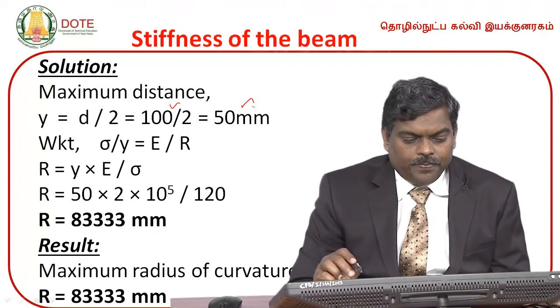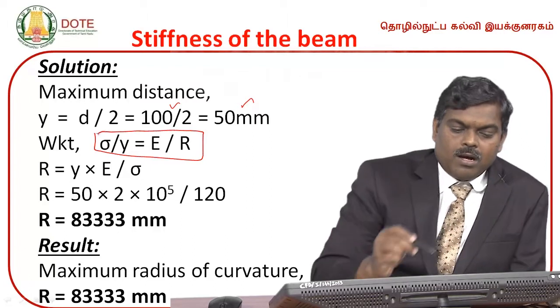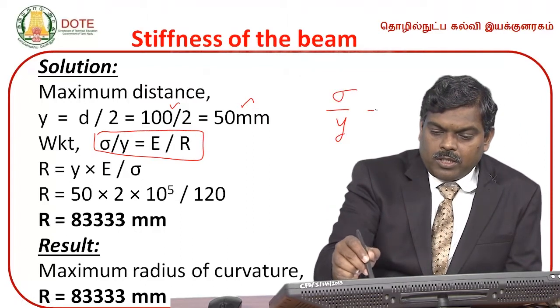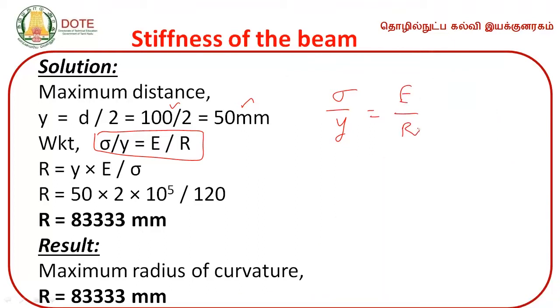We know that sigma by Y is equal to E by R. What is sigma? Stress value. What is Y? Maximum distance of the extreme fiber or outermost fiber from the neutral axis. Then E is the Young's modulus, and R is the radius of curvature. We are going to calculate the value of R.